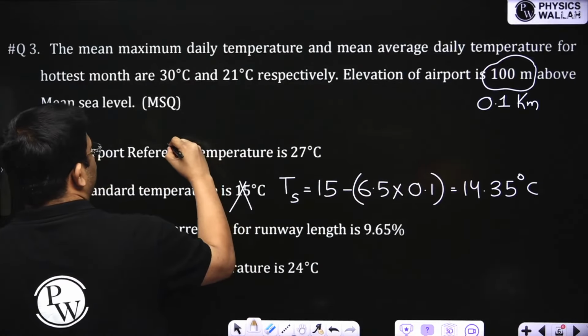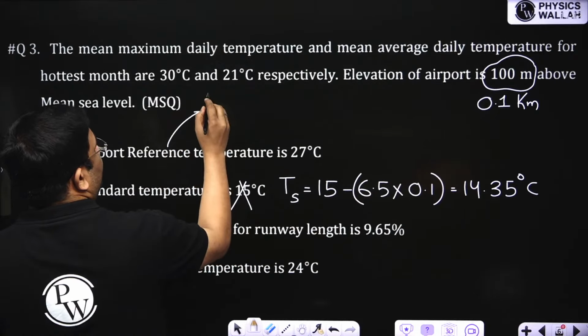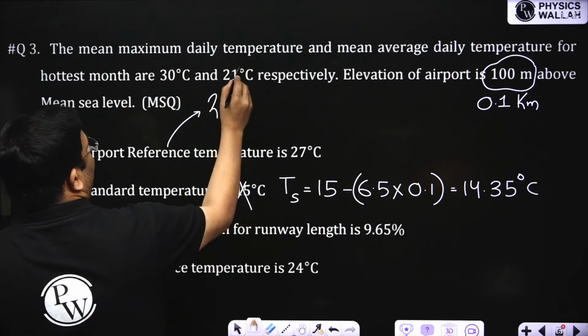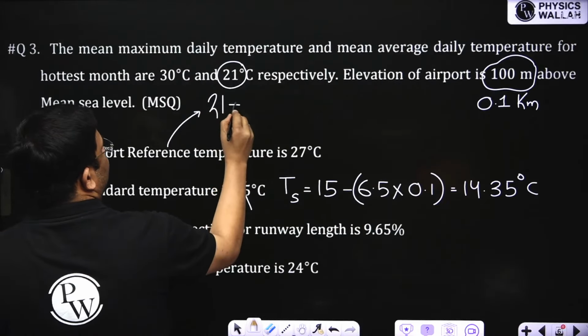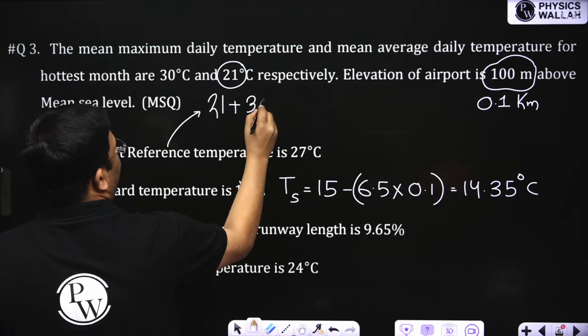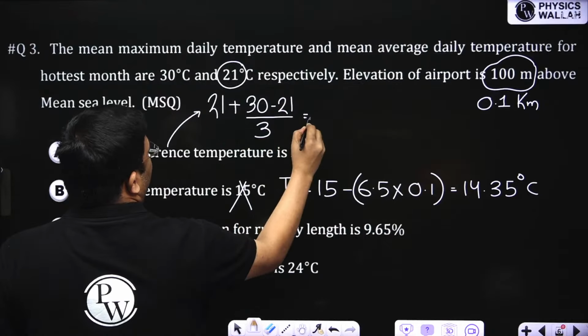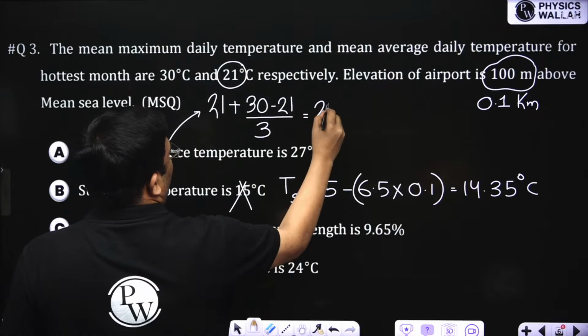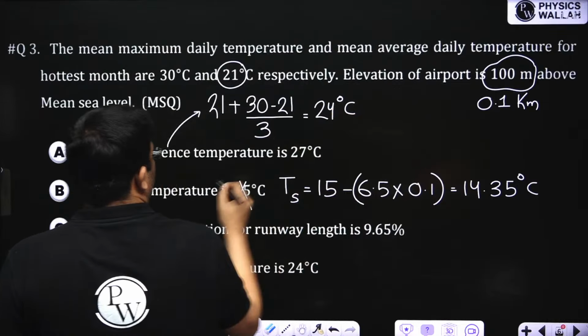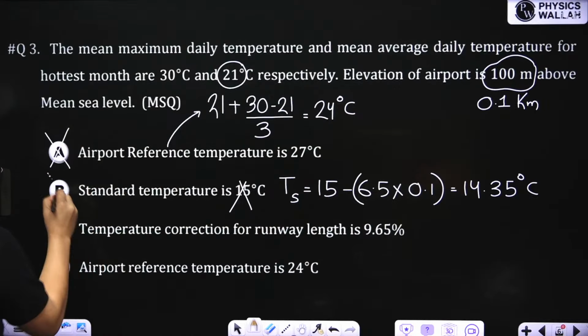Airport reference temperature will be how much? We know this is T average plus Tm minus T average divided by 3. So this is 24 degrees centigrade. So this is also wrong. This is also wrong. This is correct.